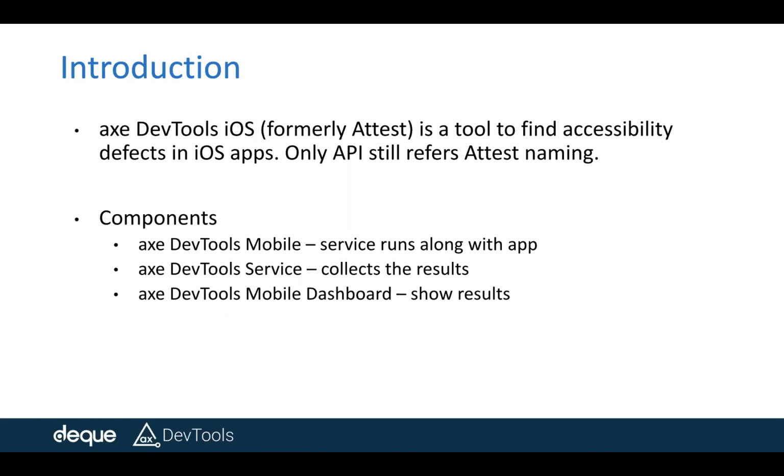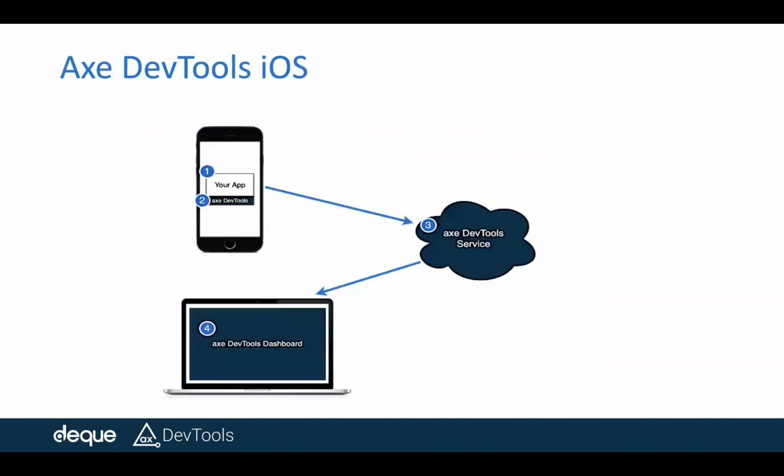So it comes with three main components. One is, you have an app and we need to analyze the code of that app for accessibility, right? So we give a service that runs with that application, and then there is another service that collects the results and sends them to the dashboard. And the third component is the dashboard where you can see the results. So this is a very simple architecture.